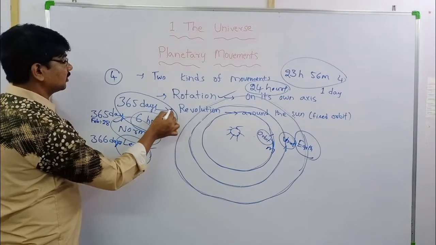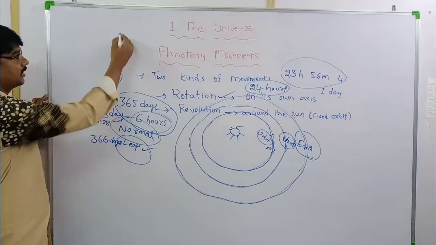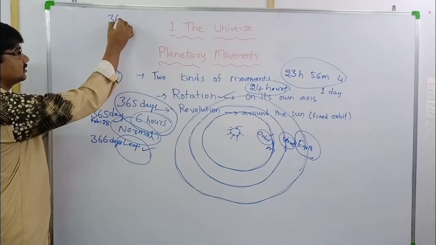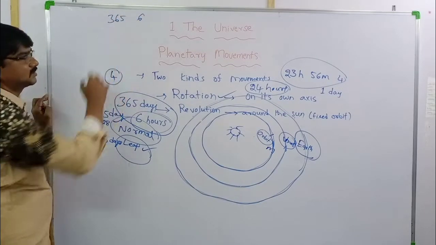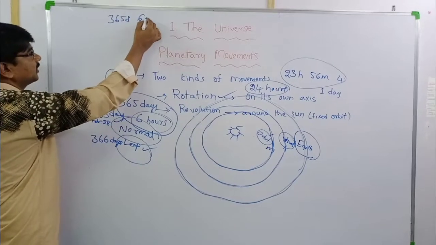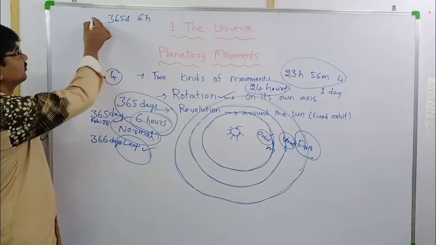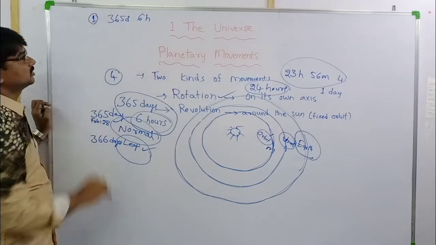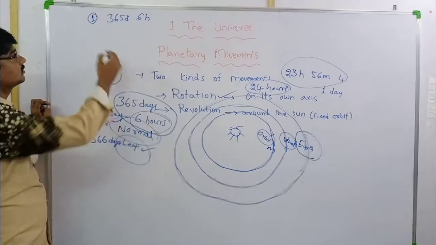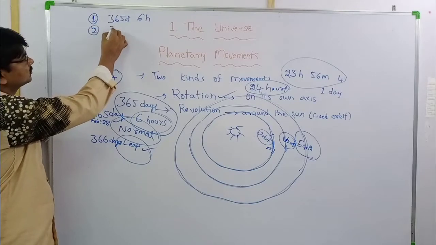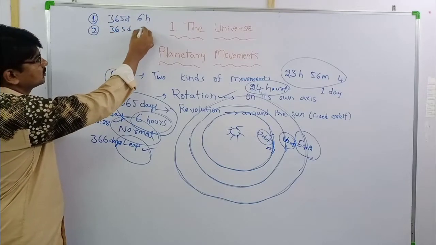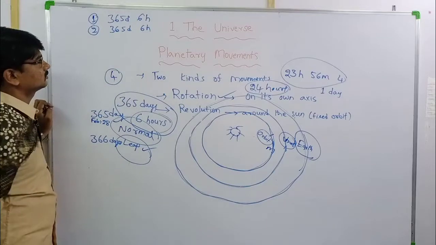For one revolution, Earth is taking 365 days and 6 hours. First year, 365 days and 6 hours. Second year, 365 days, 6 hours.